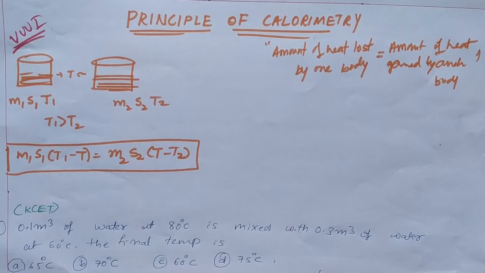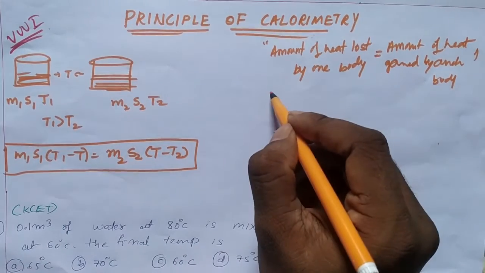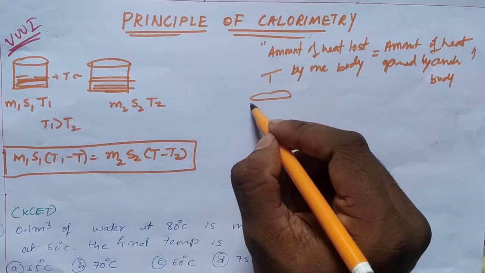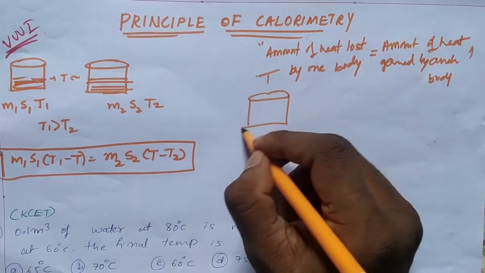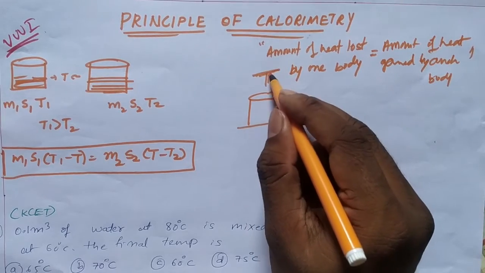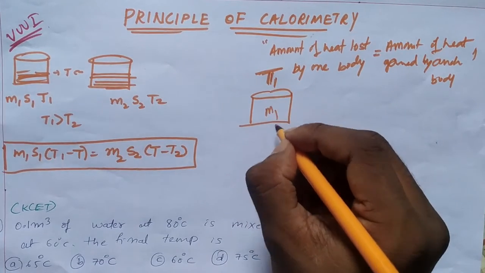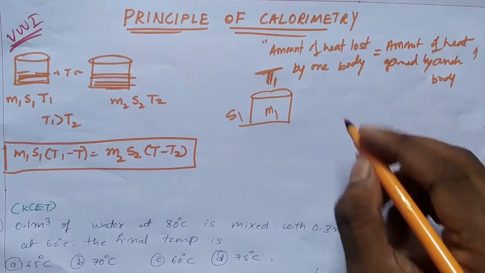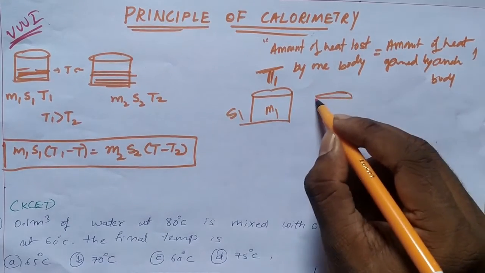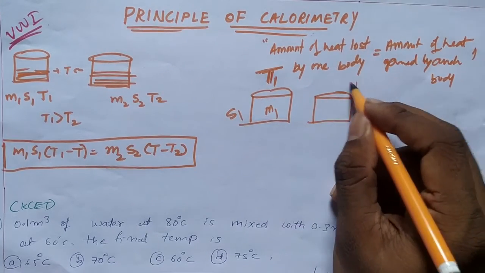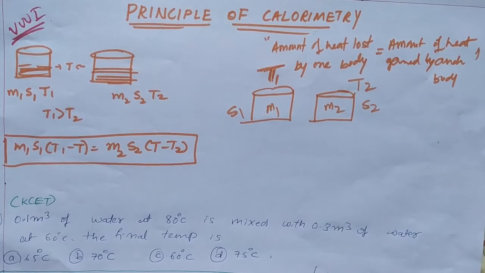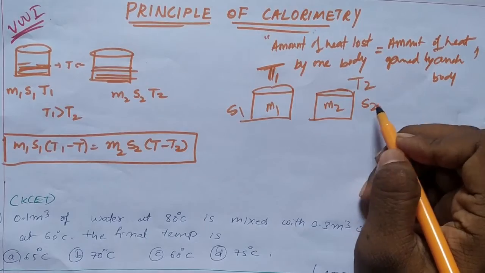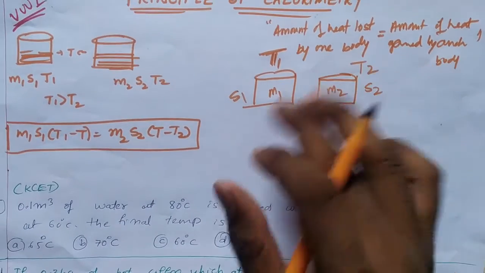See, for example, you have a body whose temperature is capital T1, its mass is M1, its specific heat capacity is S1. It is coming in contact with another body whose temperature is T2, mass is M2, and specific heat coefficient is S2.